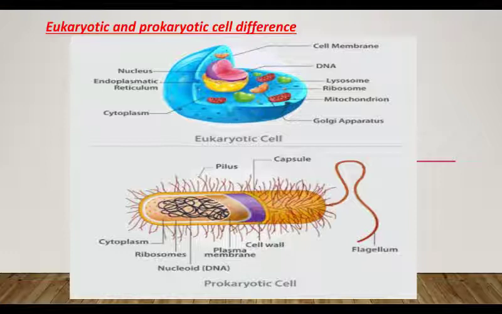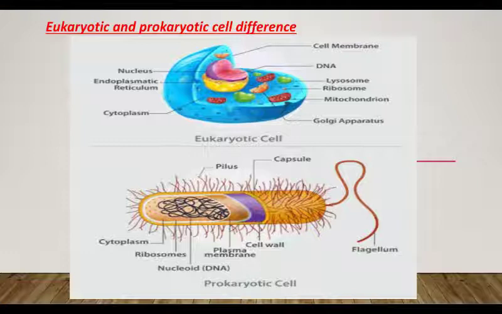They both have a cell membrane, that is a phospholipid bilayer structure, where the phosphate group is the hydrophilic head and the lipid chain or fatty acid chain is the hydrophobic portion. The hydrophobic does not face towards the water, and the hydrophilic will face towards water only. This is the cell membrane.